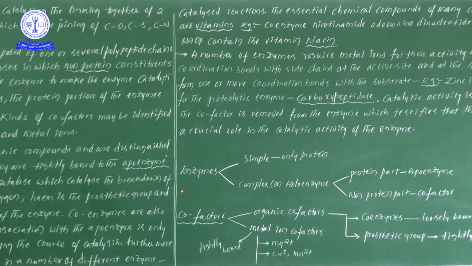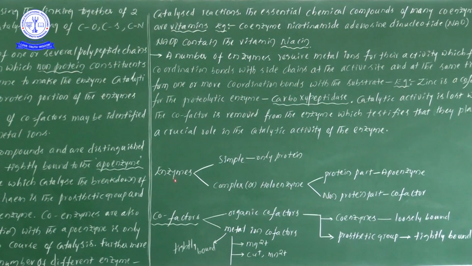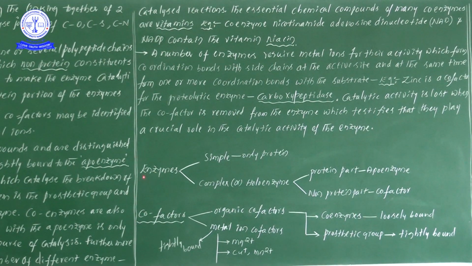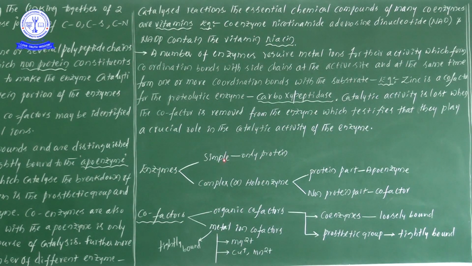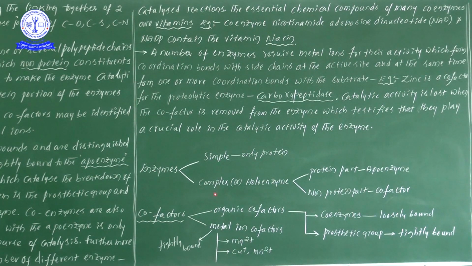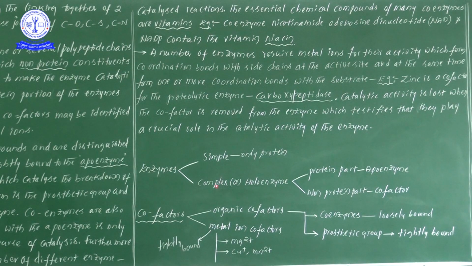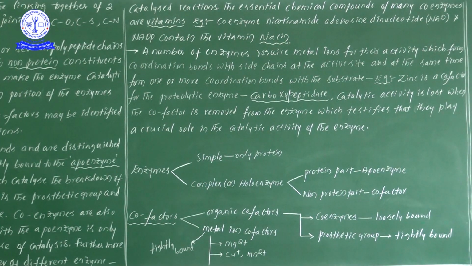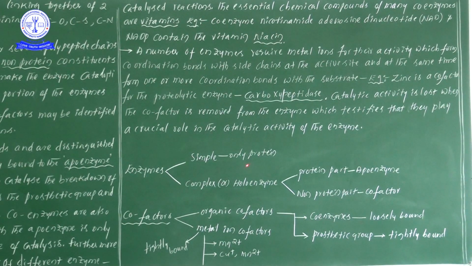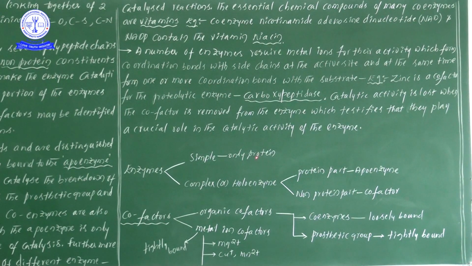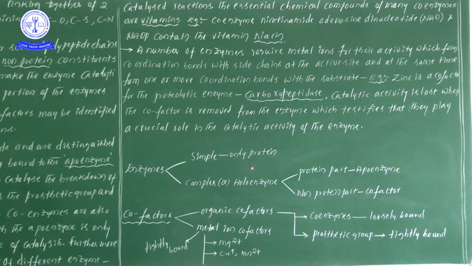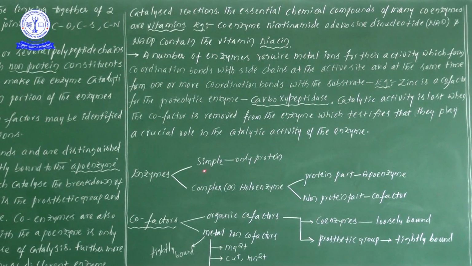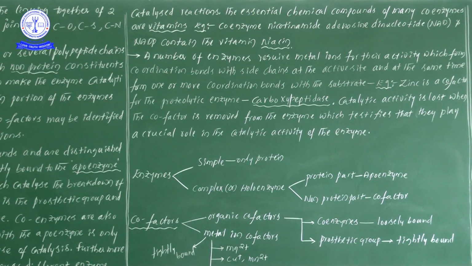Here we have written enzymes classification or types. For our convenience to study, we divide enzymes into simple and complex. The simple enzyme is only made up of proteins. Only proteins are involved in the formation of simple enzymes.